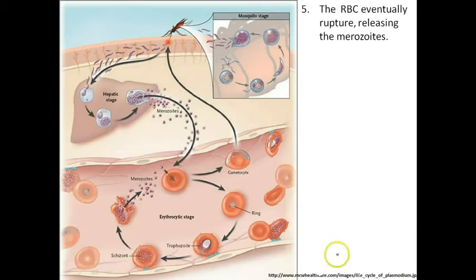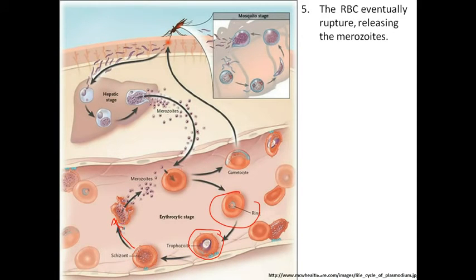Okay, so we're going to get these merozoites. They're going to enter the red blood cells. They will undergo other rounds of asexual reproduction. They're going to make mature forms of trophozoites. And then here's the ring stage right here. They're going to undergo several rounds of reproduction, forming many of these small protozoans called the trophozoite stage. They're then going to divide by schizogony.